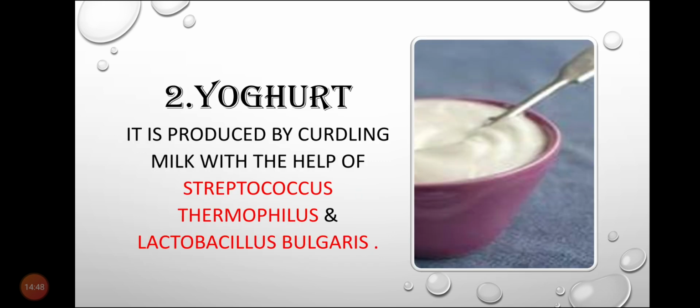Next example is yogurt. How is yogurt prepared? It is produced by curdling milk with the help of Streptococcus thermophilus and Lactobacillus bulgaricus. There are two bacteria that are involved in the preparation of yogurt. When the milk is curdled with the help of these two bacteria, yogurt is prepared.